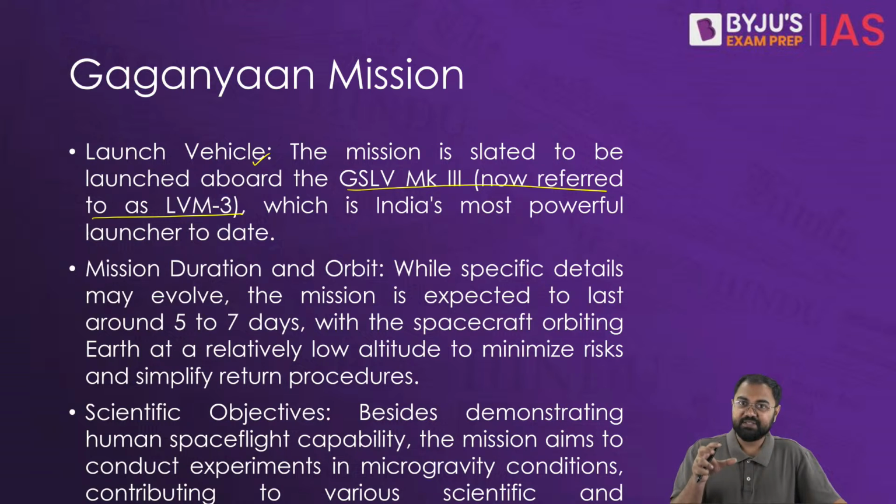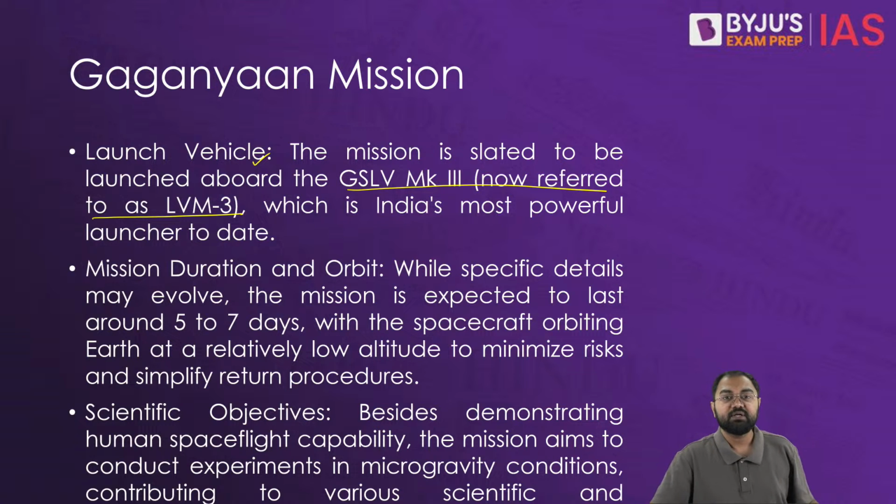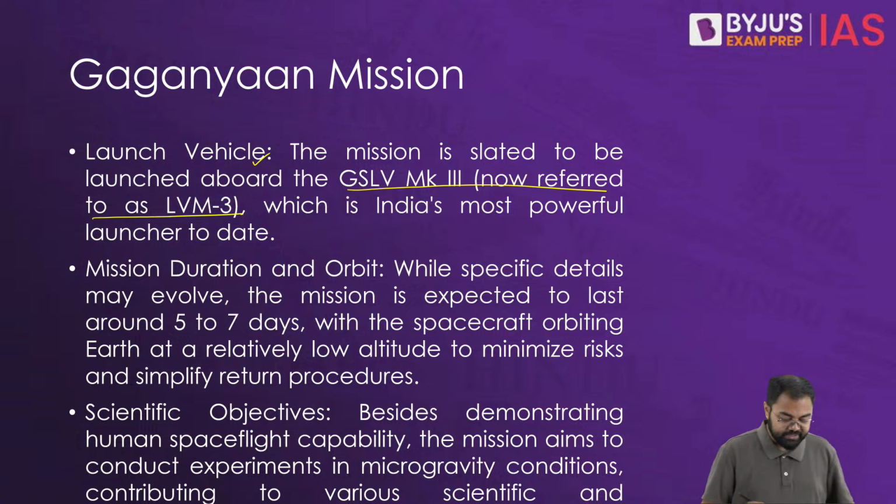So these are the heavier launch vehicles, and we'll discuss GSLVs in particular. Until now, this is the most powerful launcher that India has had, and that's why it will be capable of taking the crew and the service module into space.